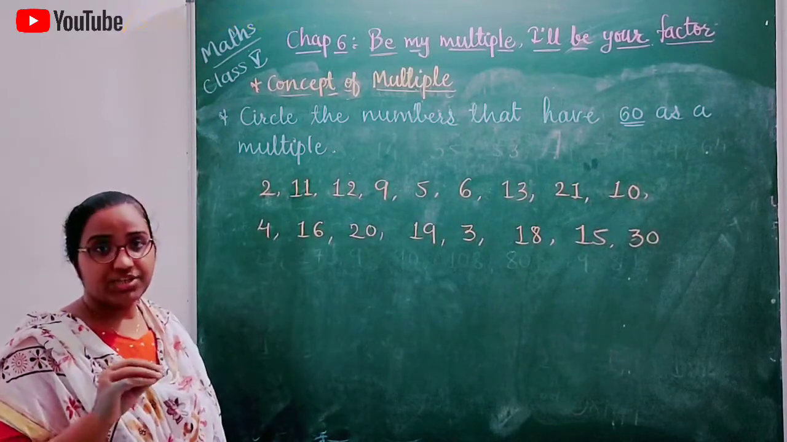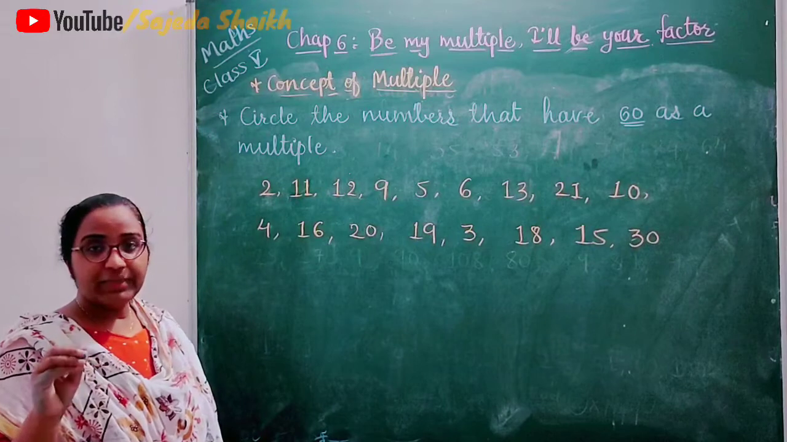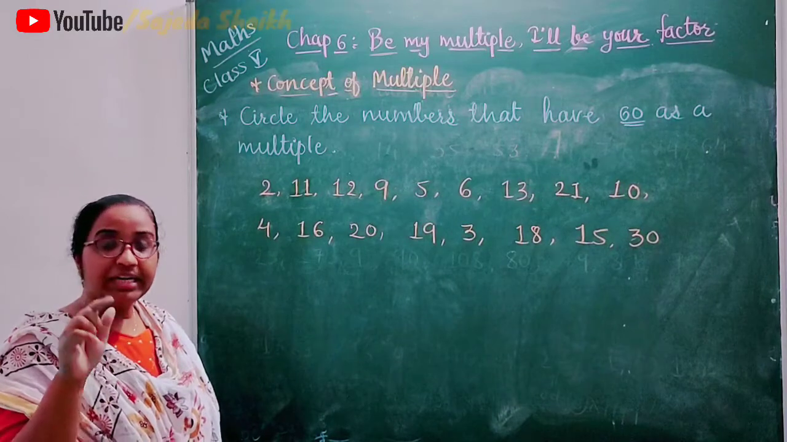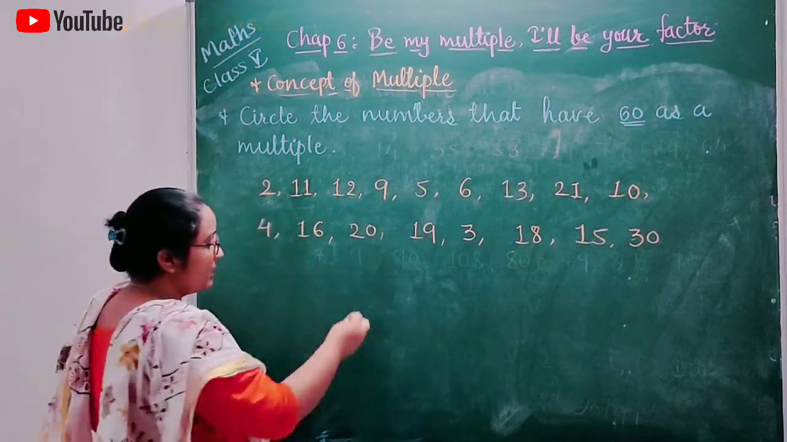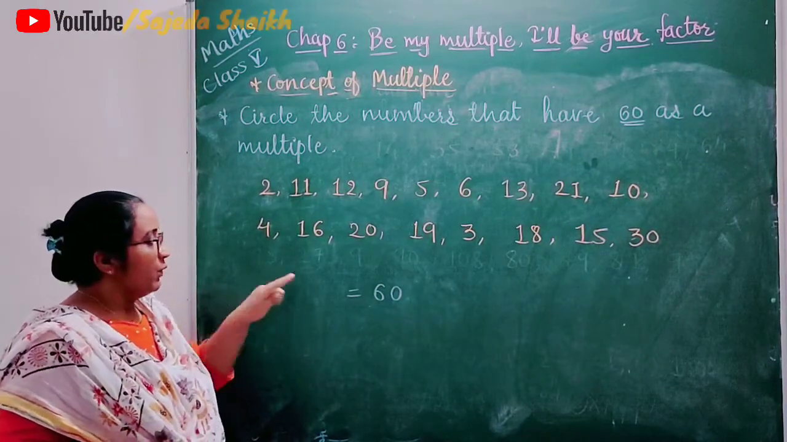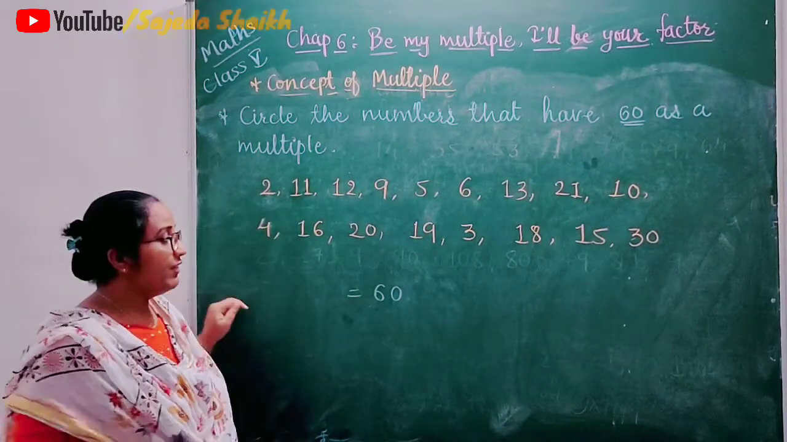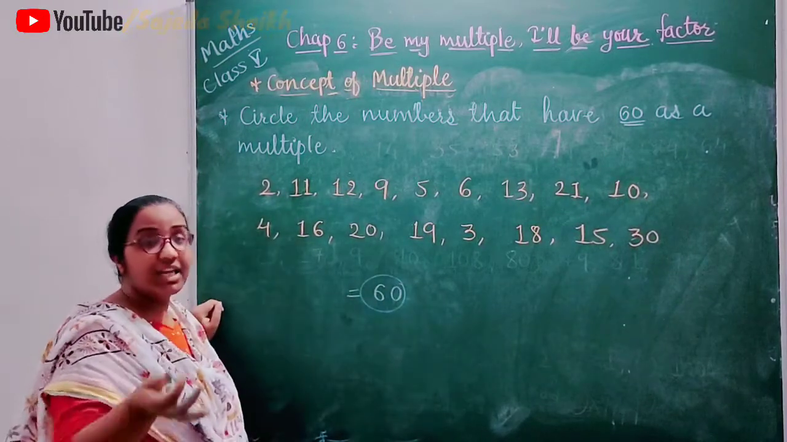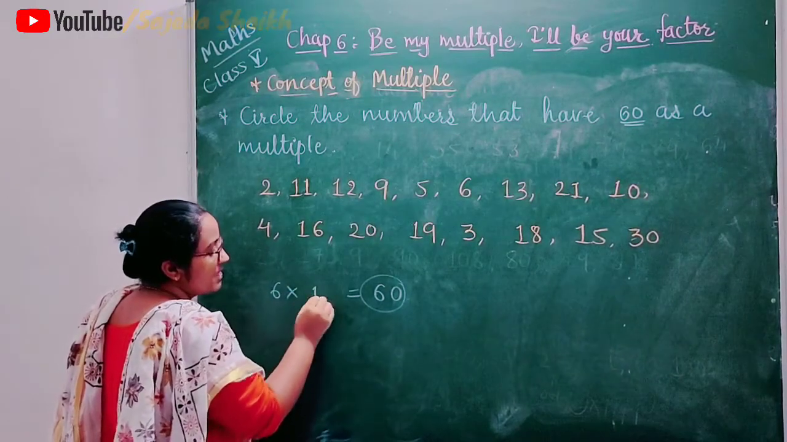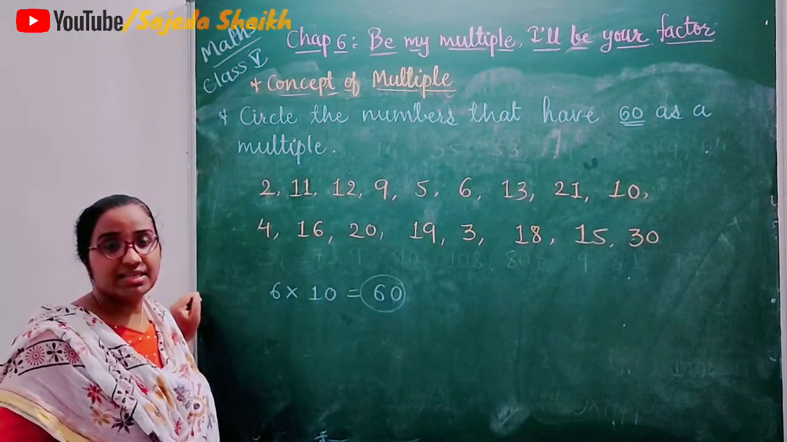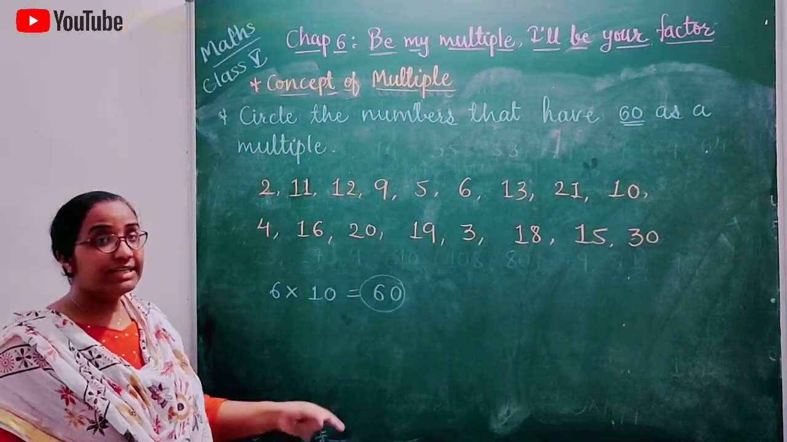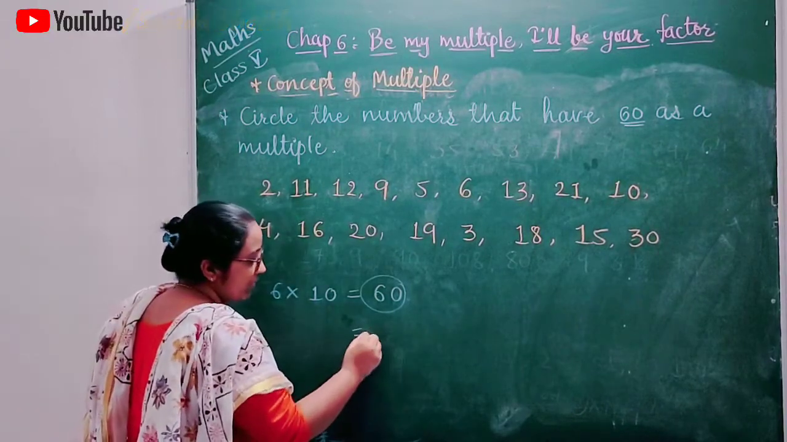As per the definition we learned, the concept of multiple is that the product is the answer of a number multiplied by another number. So suppose 60 is the product. We must find which two numbers multiply to give the answer 60. We all know that if I write 6 tens I will get the answer 60. In the same way, write down all the possibilities where you get 60 as the answer. So let's write it down.